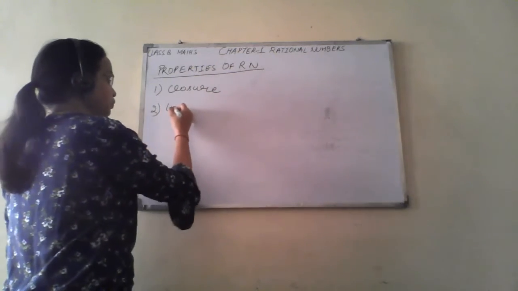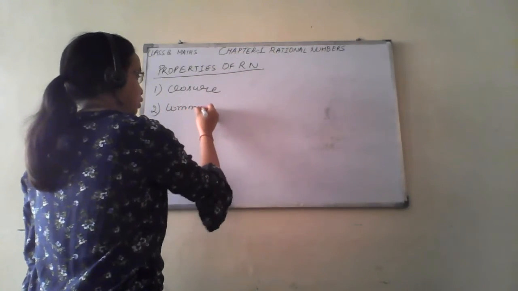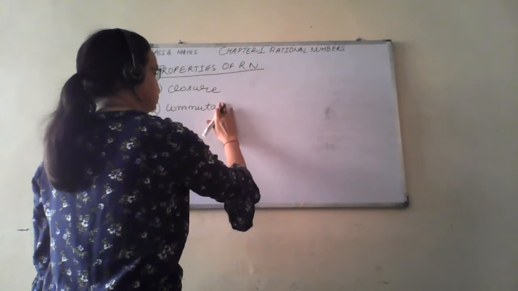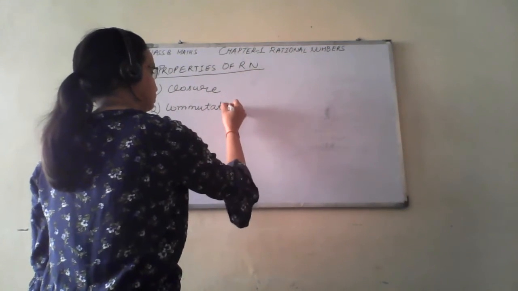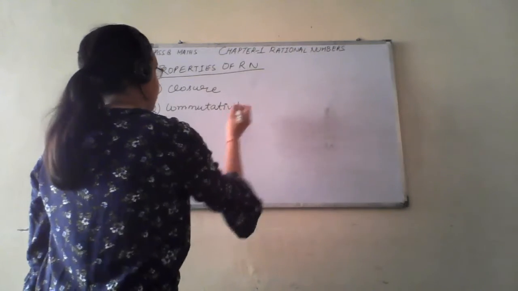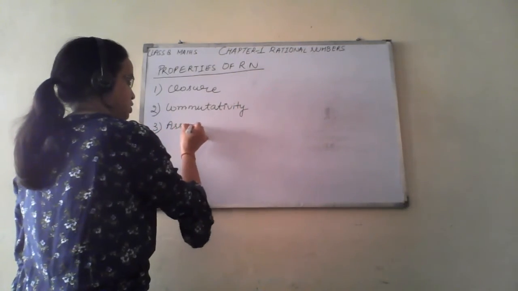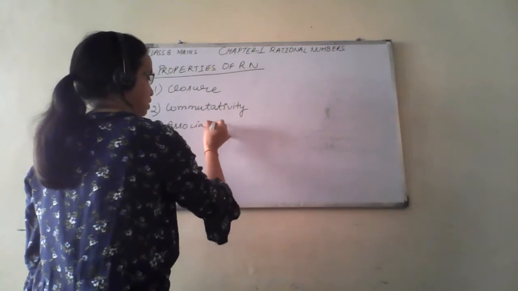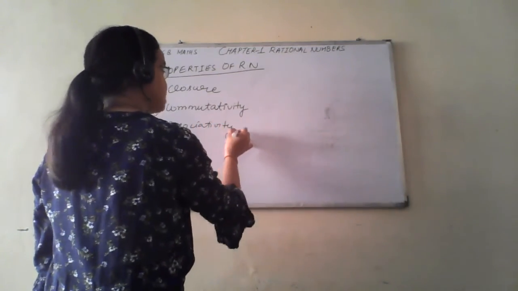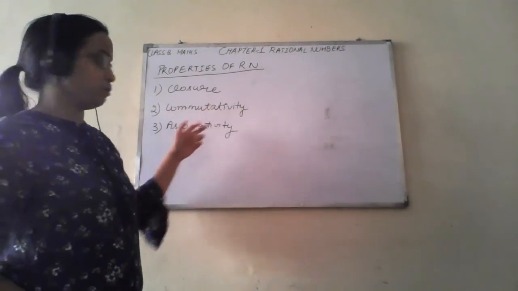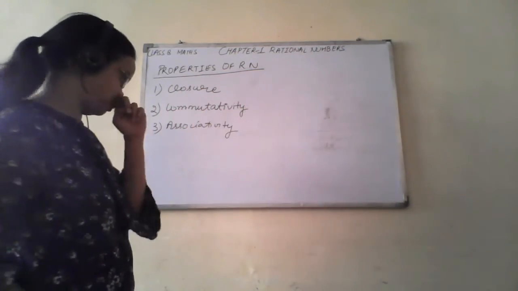Number 2, commutativity. Number 3, associativity. What are these 3 properties? Property of closure, property of commutativity, property of associativity.